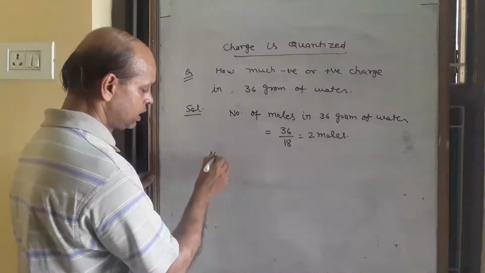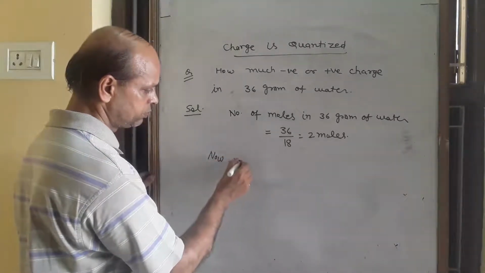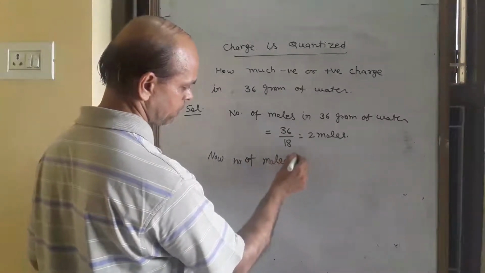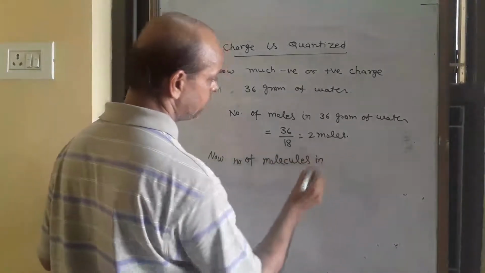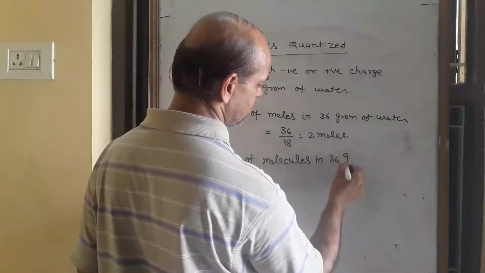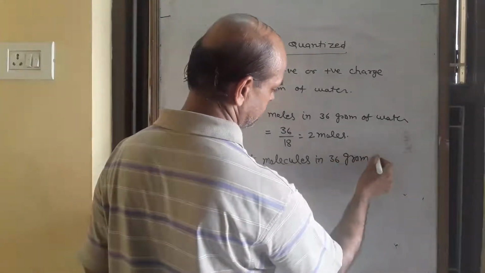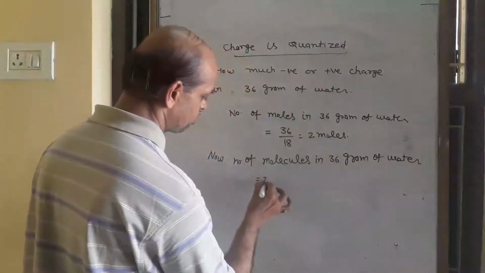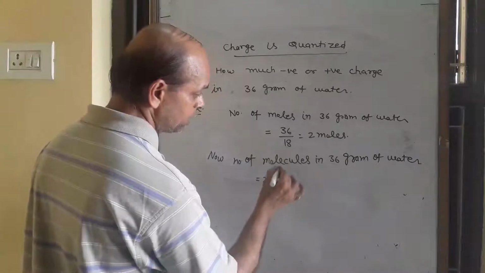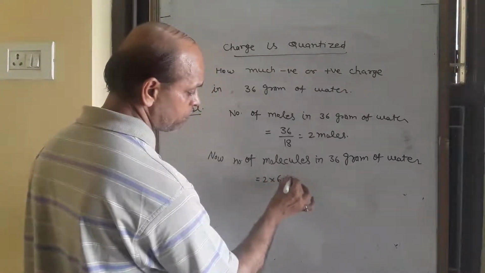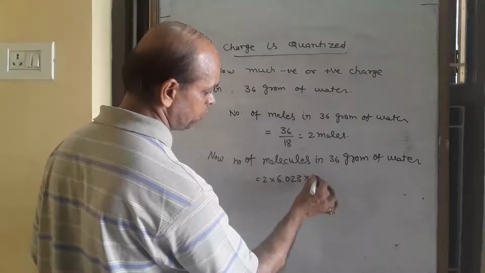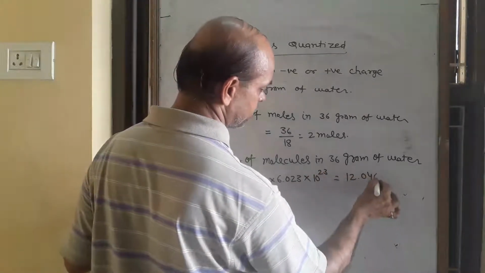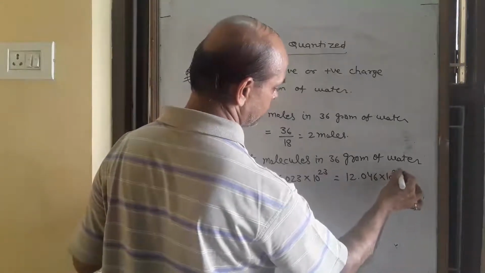Now the number of molecules in 36 gram water equals 2 mole into Avogadro number 6.023 into 10 to power 23, and that is 12.046 into 10 to power 23.